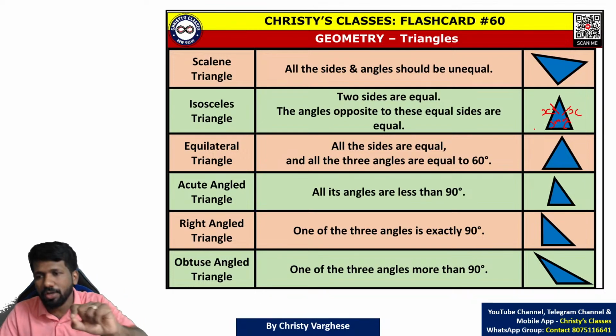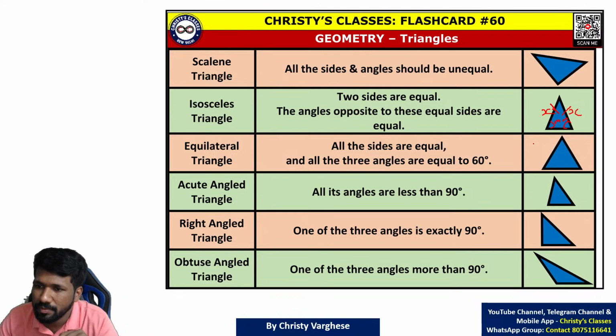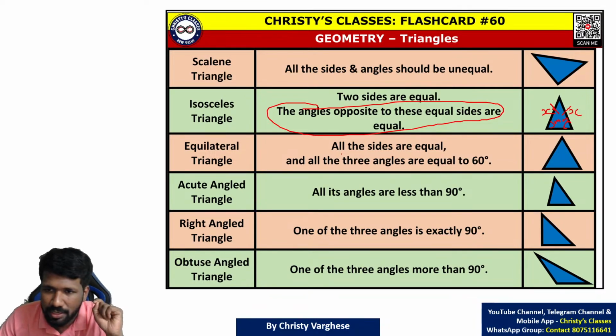Opposite means that it is not touching that side. So angles opposite to equal sides are equal in an isosceles triangle. Only in an isosceles triangle is that true. An equilateral triangle also has it, because all equilateral triangles are by default isosceles.